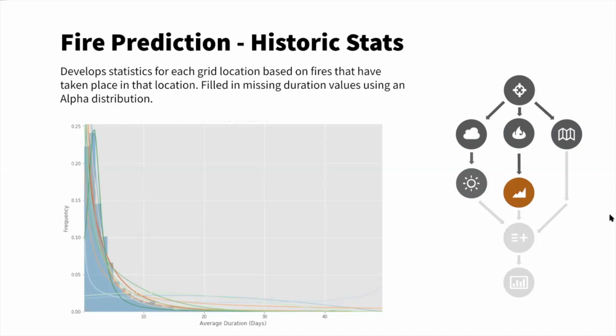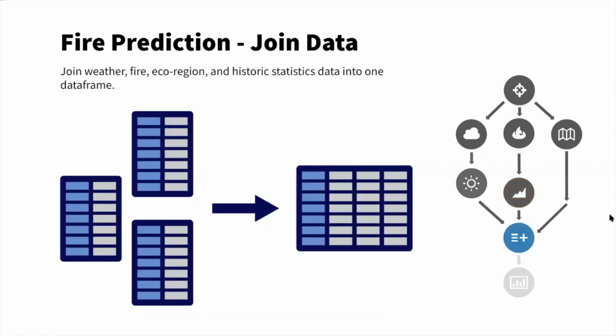We use an alpha distribution to fill in any missing duration values that we have. And then we join the fire, weather, and ecoregion, as well as the historic statistics data into one data frame.